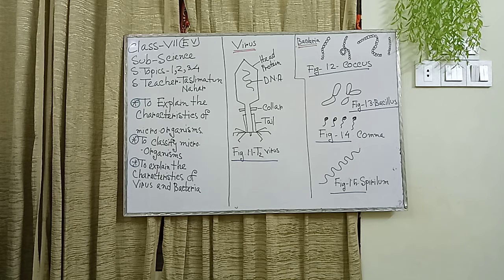Third is virus and bacteria. First topic is virus. Here please see the board. I just drew the T2 virus or T2 parasite. Here the shape is: first head protein, inner structure is DNA, then collar, tail and tail fiber spike.